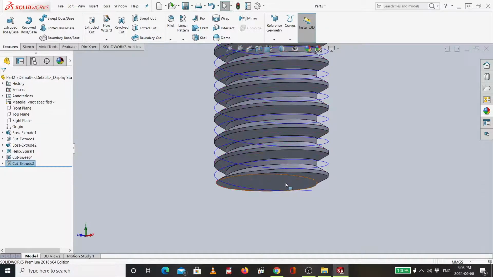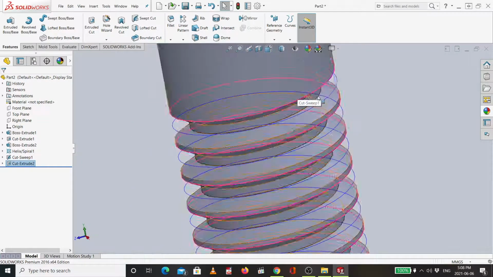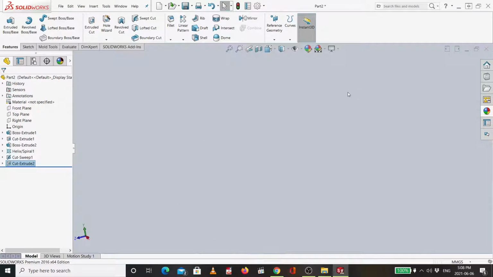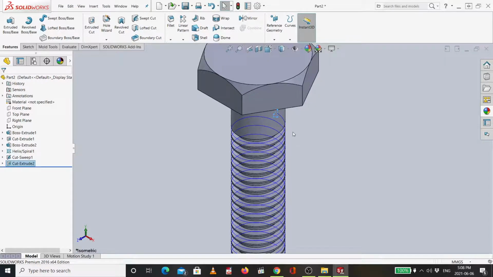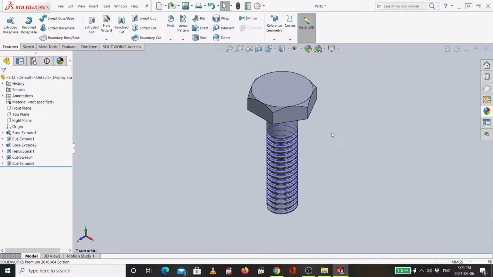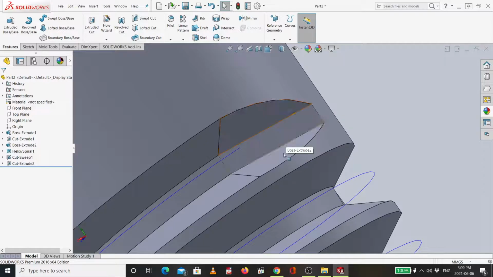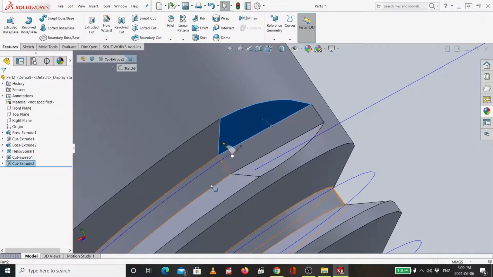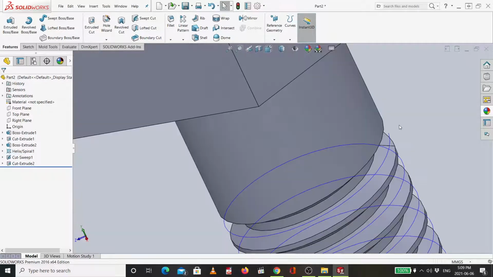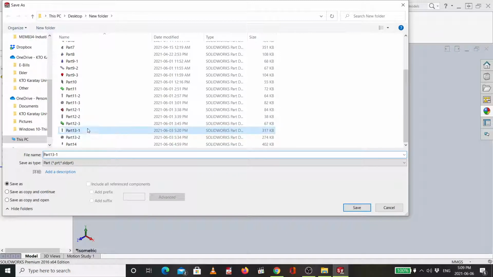From the down part we don't need anything because it's already smooth. Okay, this part we already cut it. Okay, save it please, Control S.